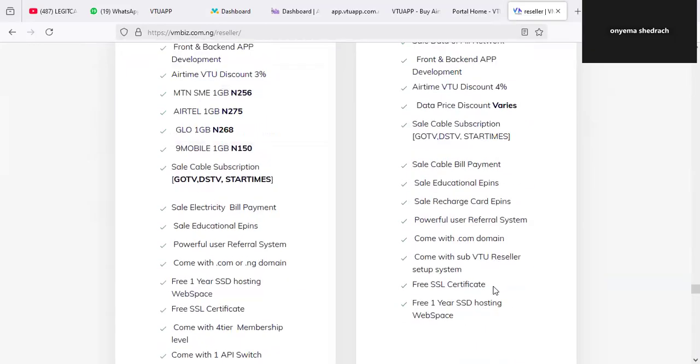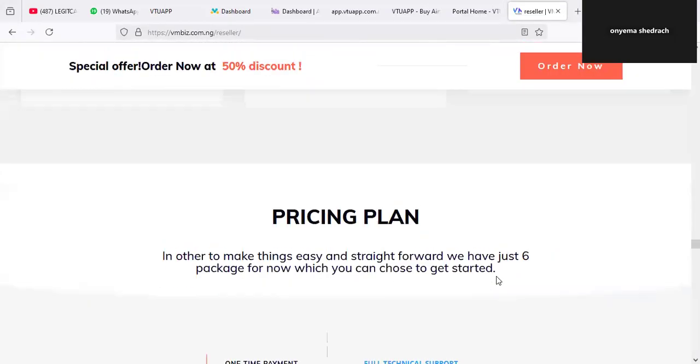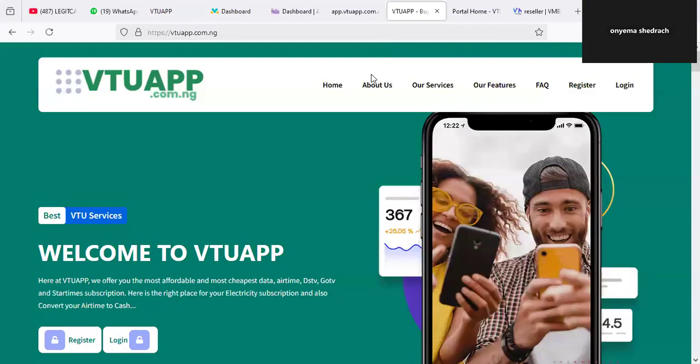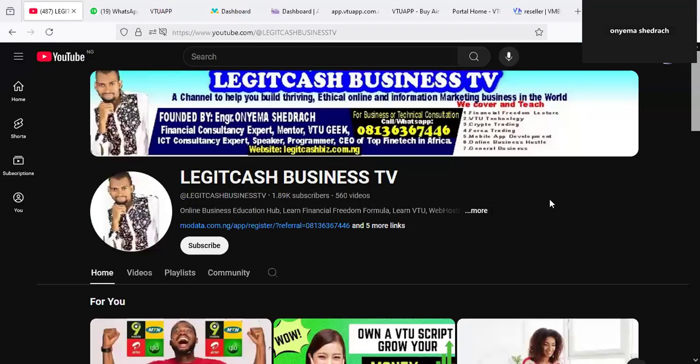So quickly, how does it really work? It's very simple. Let me show you an example. This is v2app.com.ng. This is one of the primary sites that we usually use for demonstrating how the application looks. When you go to v2app.com.ng, you can sign up, log in, or register to see how the application looks. One of the things we noticed recently is that most people that go online to search for VTU business end up in wrong hands.